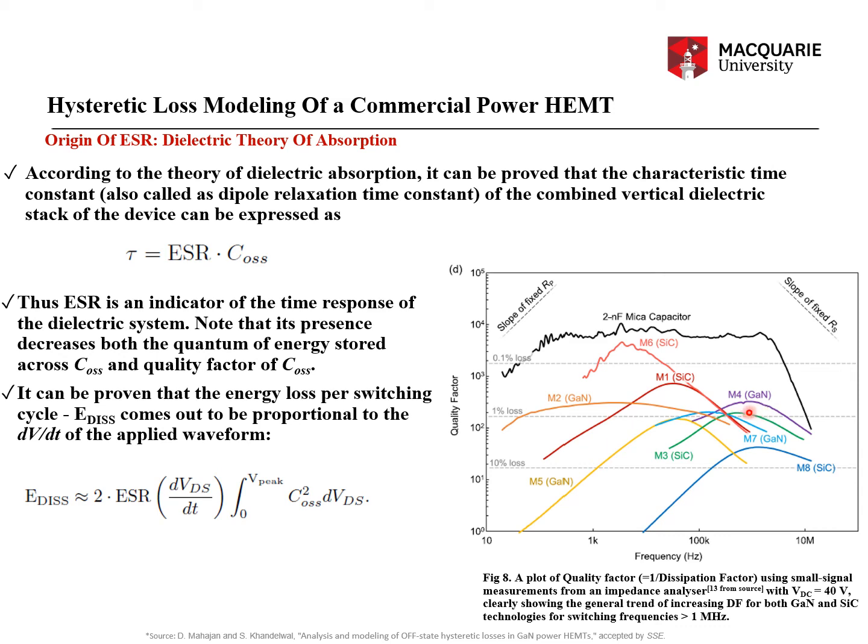All right. Also, what it proves is that for a frequency greater than 1 megahertz, both silicon carbide and gallium nitride devices show a decreasing trend in quality factor, or an increasing trend in the dissipation factor. And as we saw in the previous slide, increasing dissipation factor corresponds to an increasing value of the imaginary part of the dielectric constant, right?